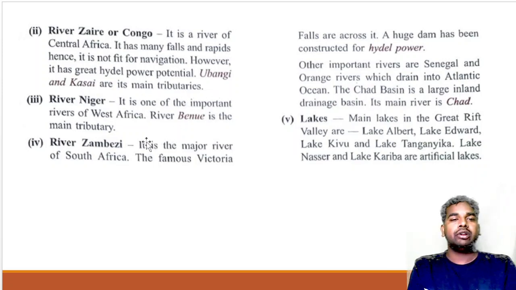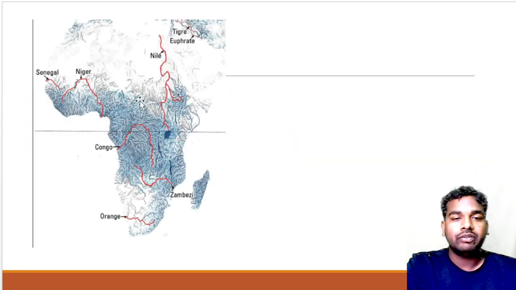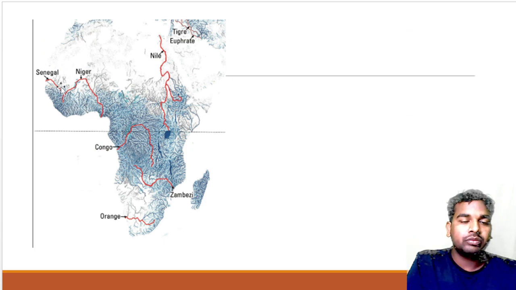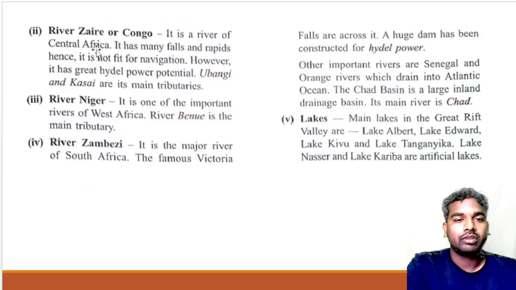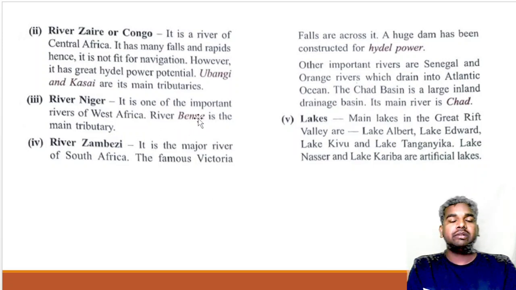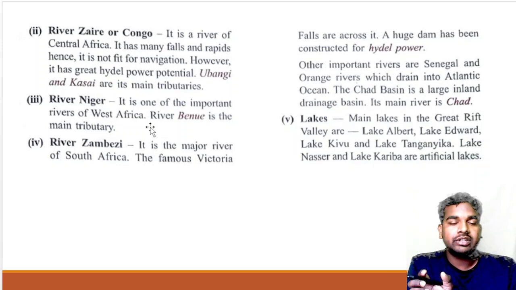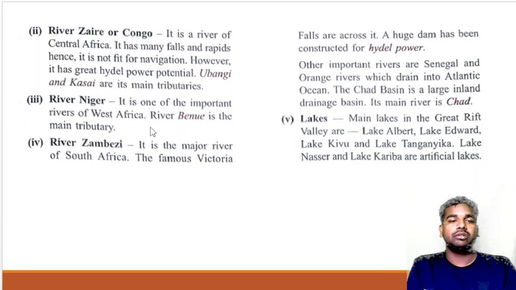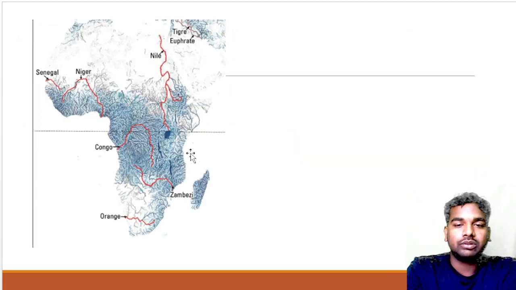After that, we are going to study the river Niger. It is one of the important rivers of West Africa. You will find that this river Niger is in Western Africa, and river Benue is its main tributary. So we have to understand that for river Niger, the tributary is Benue. And river Zambezi, you will find, is in the south. This is river Zambezi, here.